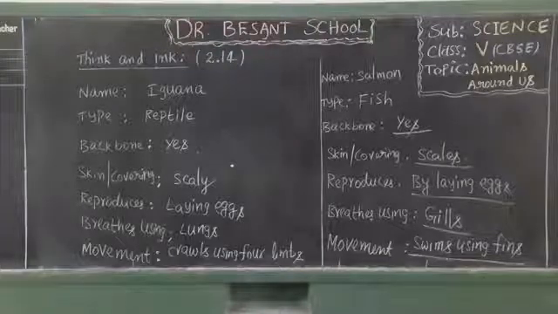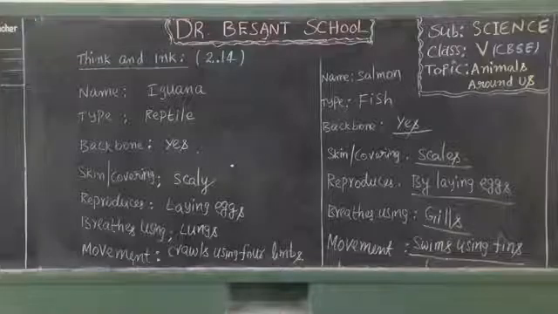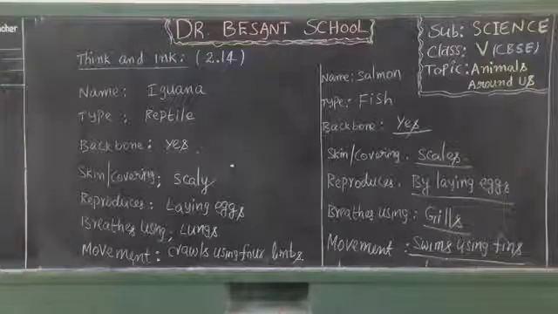And the next animal we are going to discuss is salamander. Shall I move to the next one? Yes.